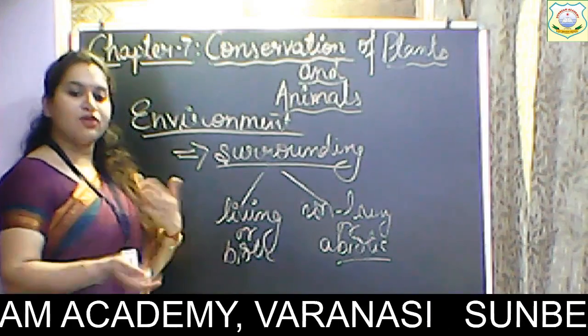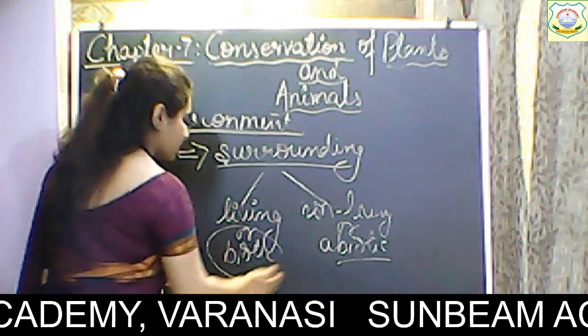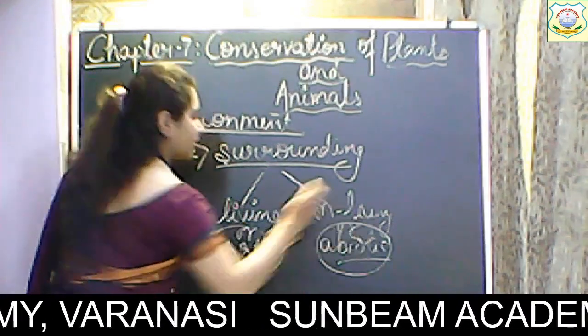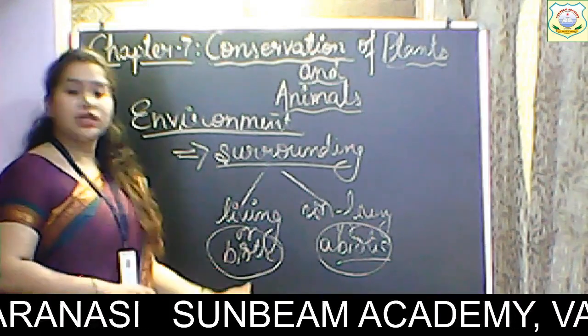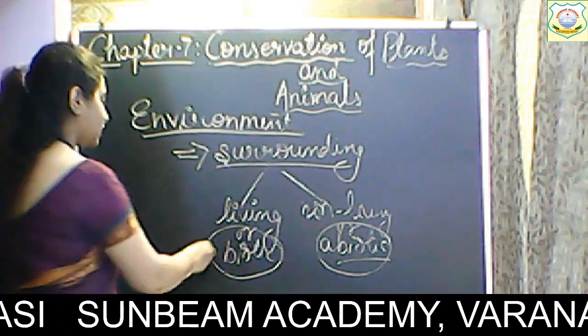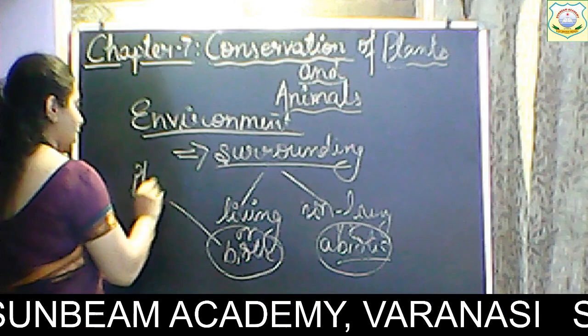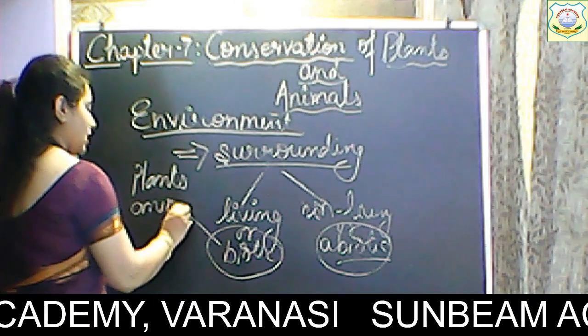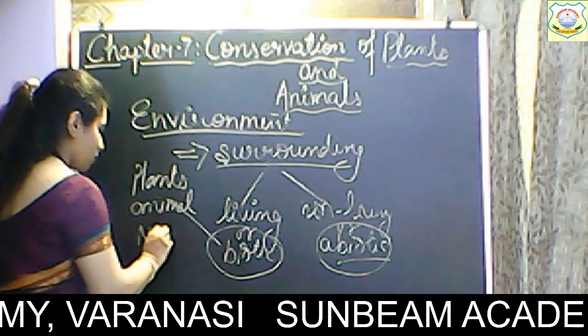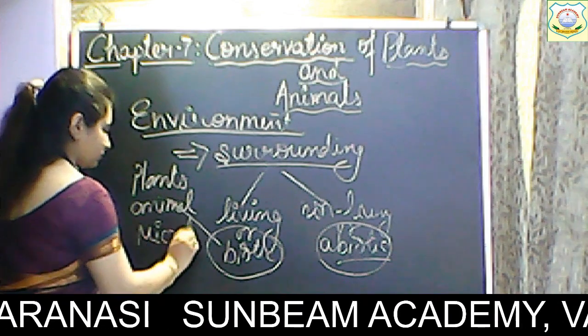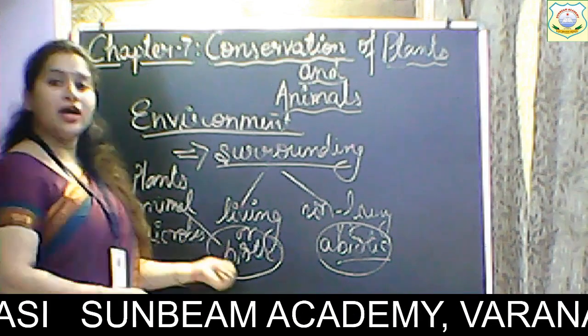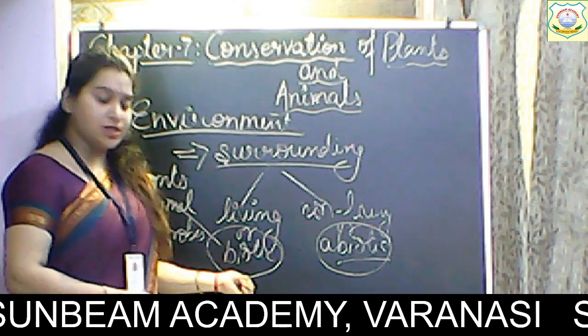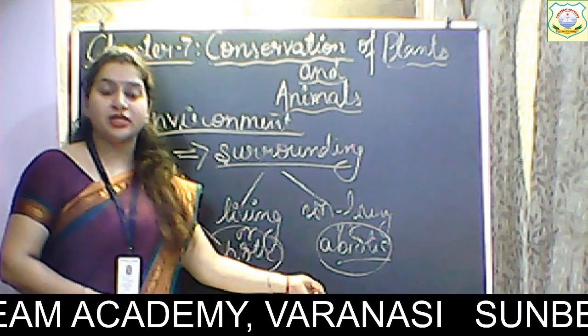Alright, this we have already studied in the previous class. So we have biotic and abiotic components. All the living things like plants, animals and microbes are biotic components. Alright, what are abiotic components?